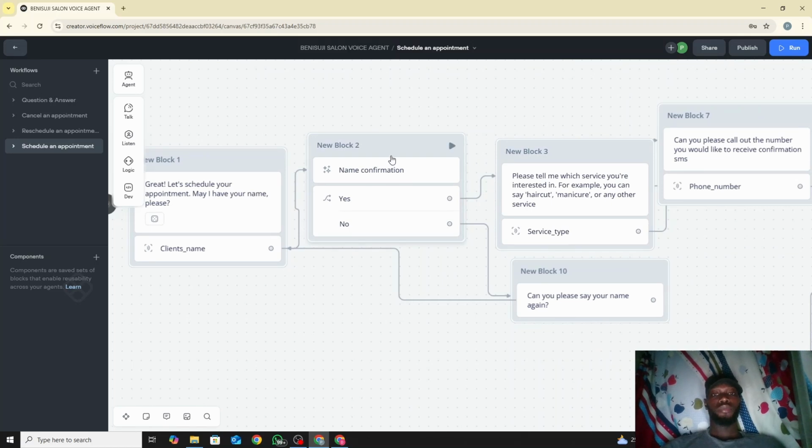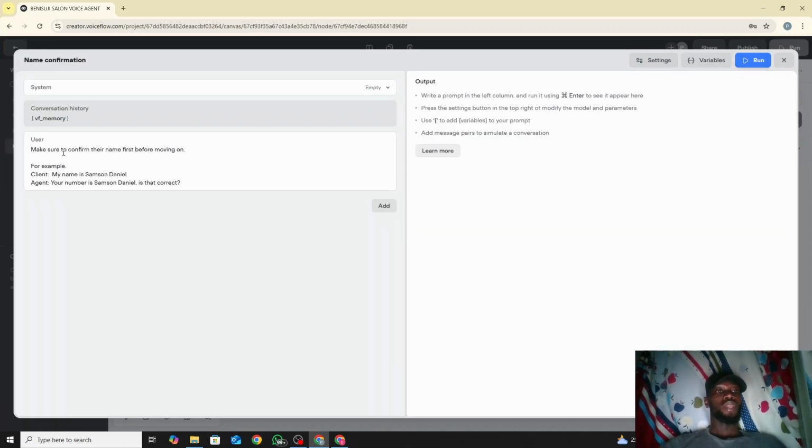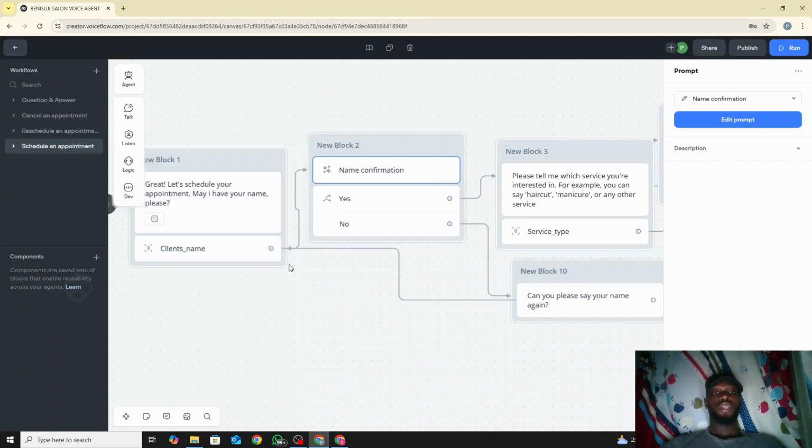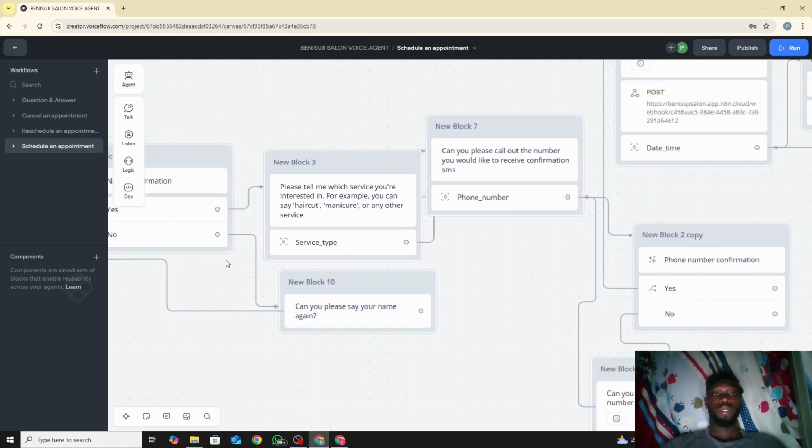So we had a prompt, and this prompt was name confirmation. What we just say is, make sure to confirm the name before moving on. For example, my name is Samson Daniel, so the agent says, your name is Samson Daniel, is that correct? Basically that was the prompt we gave. It runs the prompt and says yes or no using choice intent, which I've explained before, so I'll not dive into that. And then it moves straight to, please can you tell me which service you're interested in.